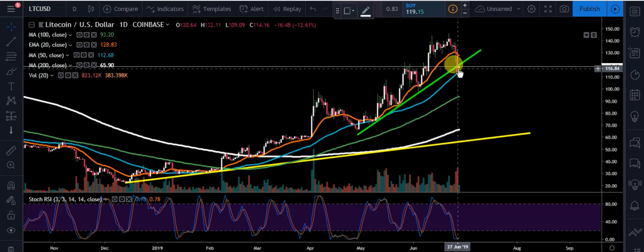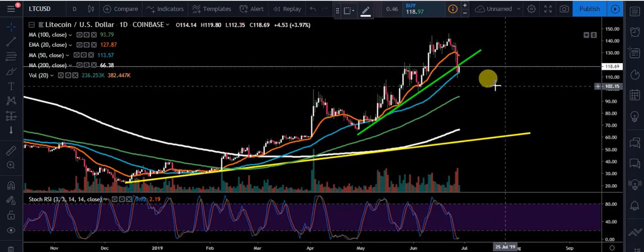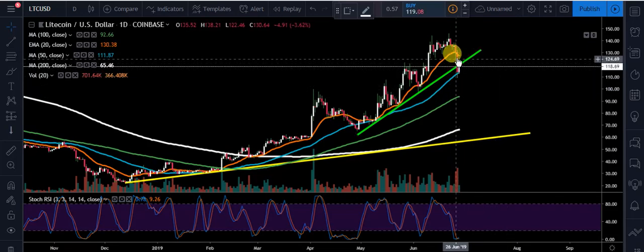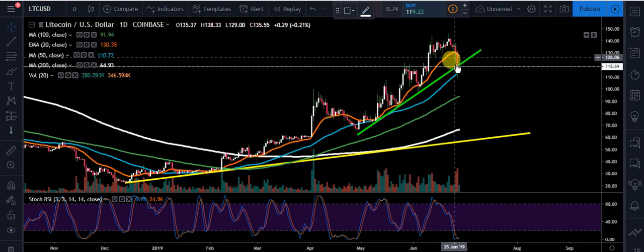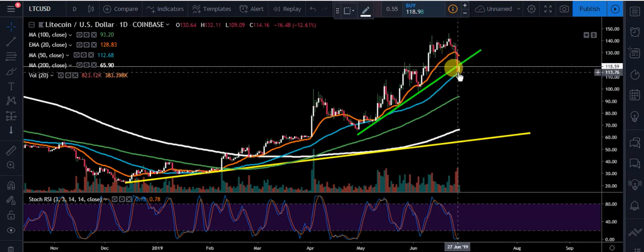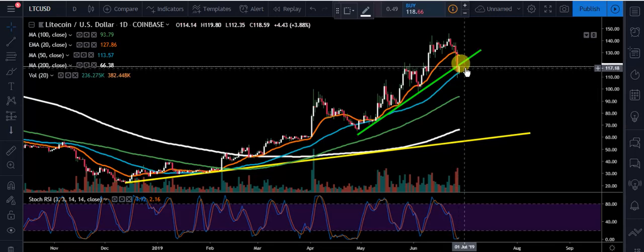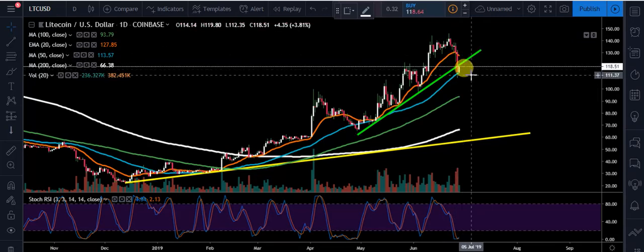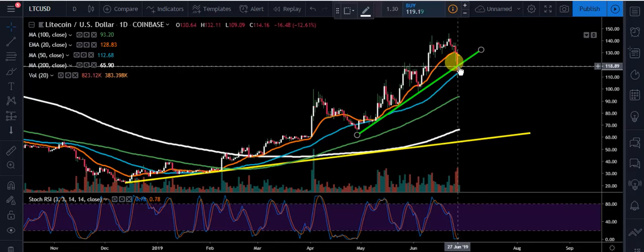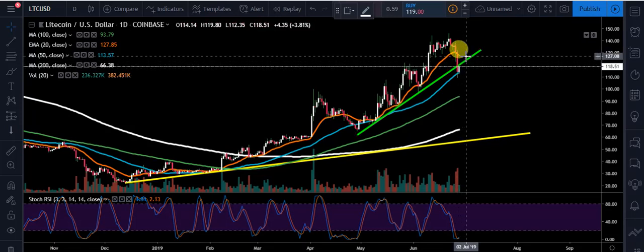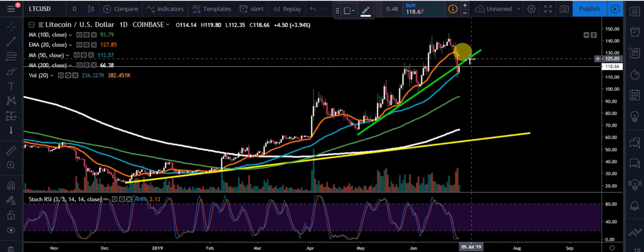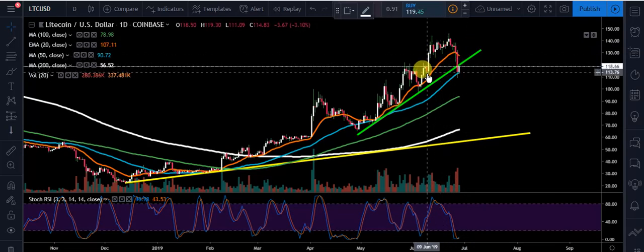If we were to close where we're at now, this would be a harami pattern. So this red day here, this is the mother body. This is the child or the baby inside right there, guys. And what you're looking for, this is a bullish reversal pattern, but you want to wait for confirmation. So say we close where we're at today, we would want to see if we get follow through. And that's the thing. We're running back into this trend line, then we'll be running into this 20 EMA.